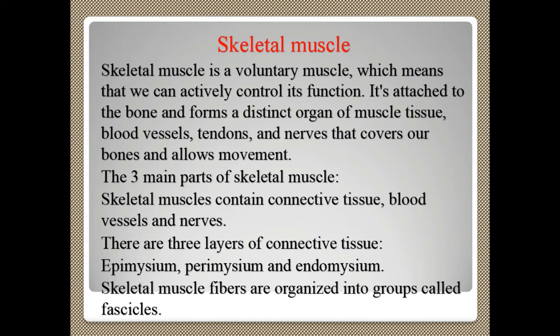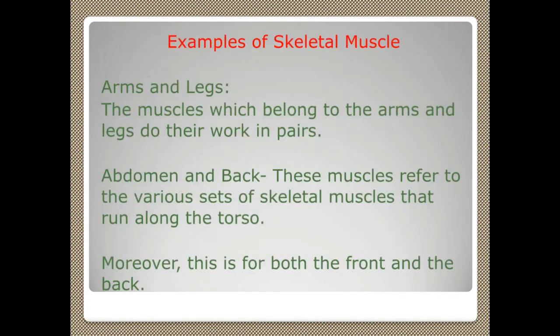Example for skeletal muscle: take for example arms and legs. In arms and legs you have muscles. So they are the skeletal muscles. The muscles which belong to the arms and legs do their work in pairs when you are moving and doing some activity. Then abdomen and back muscles. Abdomen is the area below the chest. These muscles refer to the various sets of skeletal muscles that run along the torso, even the movement of the abdomen, for both the front and the back movement.